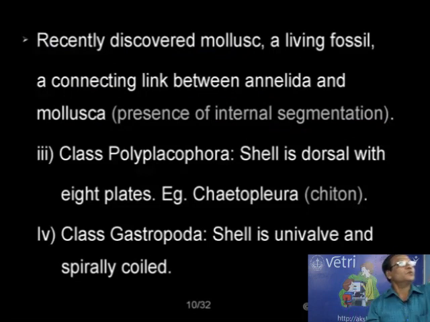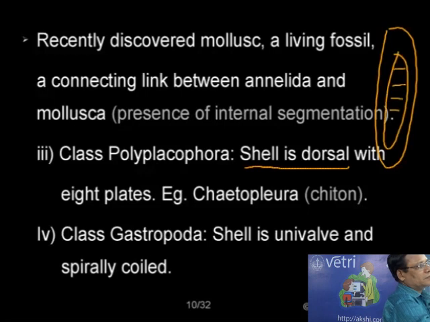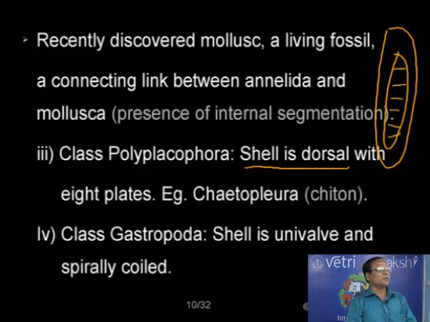Then class number 3, Polyplacophora. That means the shell is made up of many pieces. The shell is normally dorsal in the case of these animals. For example, chiton. The shell is normally dorsal, made up of 8 pieces like this. The shell is made up of 8 pieces. That is why the name is given Polyplacophora. So the shell is dorsal with 8 plates, as in the case of chiton,